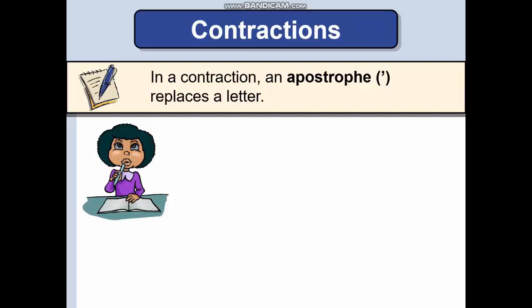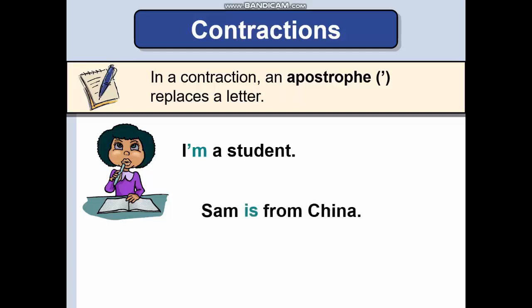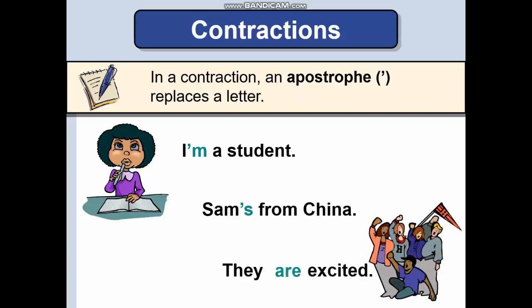If you have already understood, we are going to learn the short form. If you put an apostrophe between subject and verb be, you can get the short form like this. I am a student, you can say I'm a student. Then Sam is from China, but short form Sam's from China. And the long form they are excited, you can say they're excited. Like this: I'm a student, Sam's from China, they're excited.